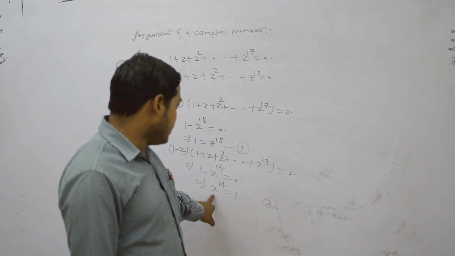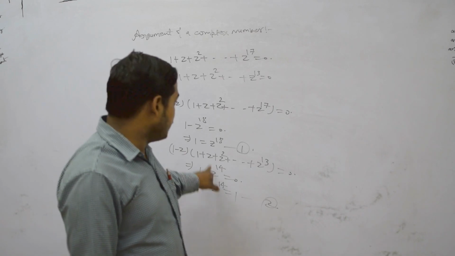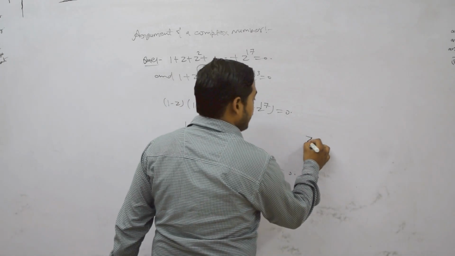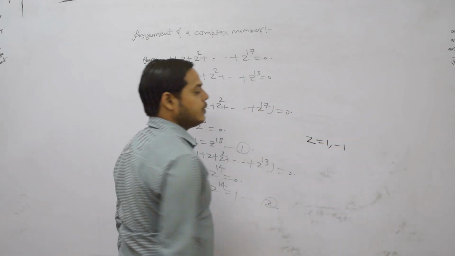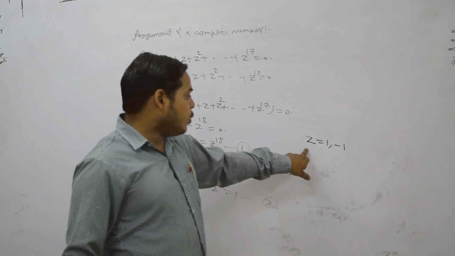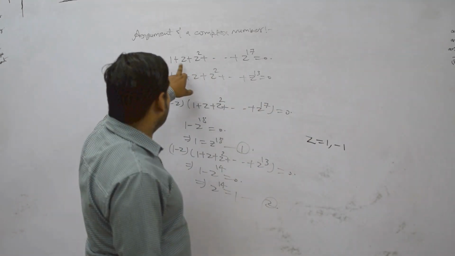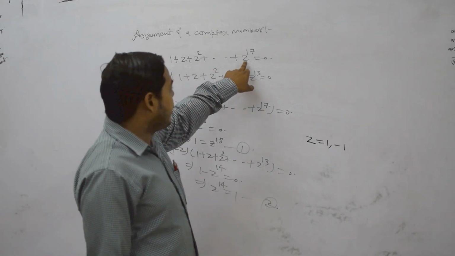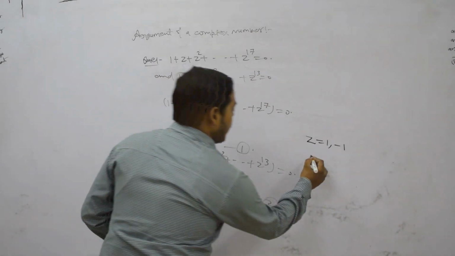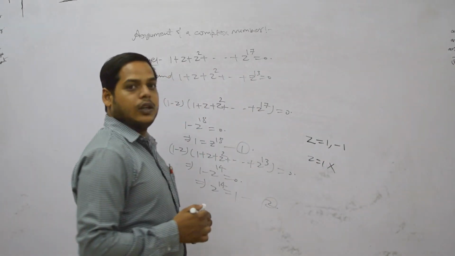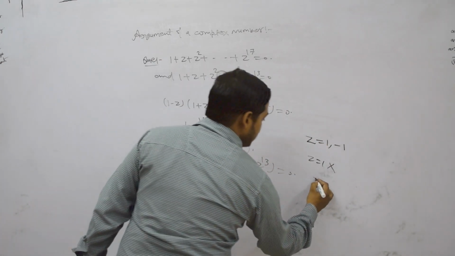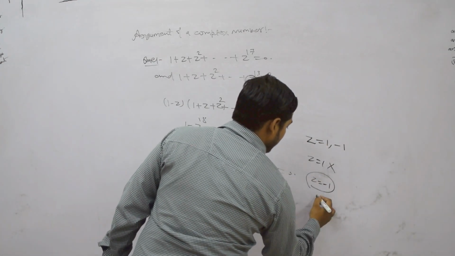In the second equation the power of z is also an even number. So these two equations are simultaneously valid only for z equals 1 and minus 1. If we take the value z equal to 1, then 1 plus 1 plus 1 up to 1 plus 1 cannot be equal to 0. It means that z equal to 1 is not possible. Then only the value minus 1 satisfies both equations. So z equal to minus 1 is the only solution.